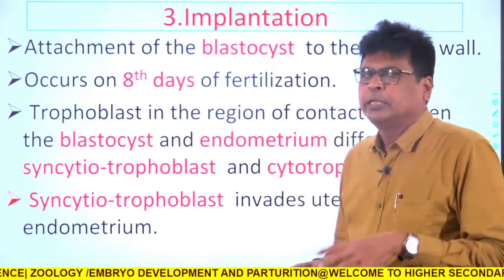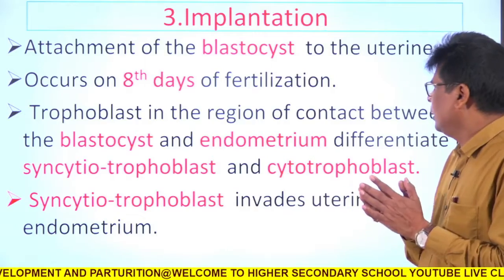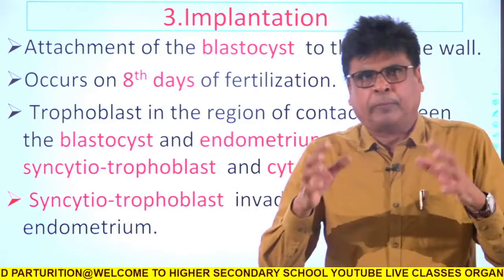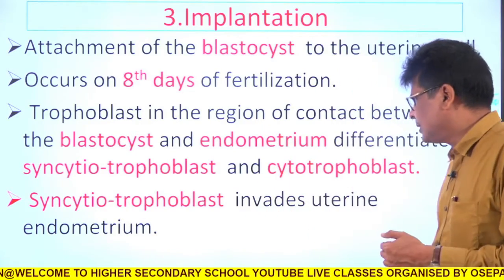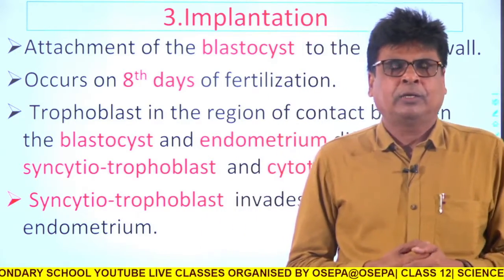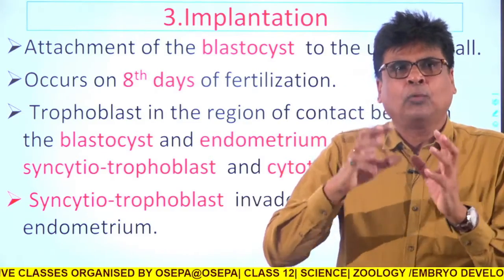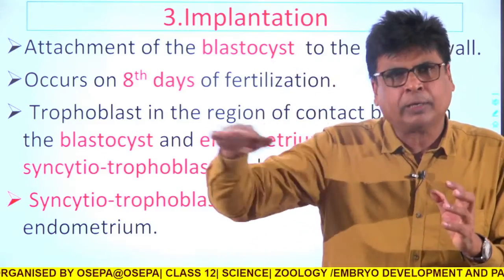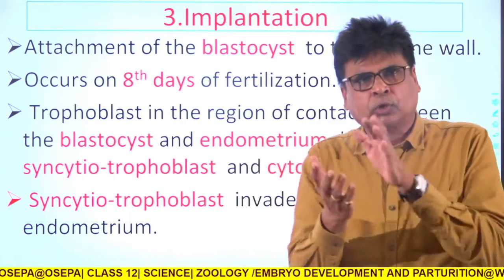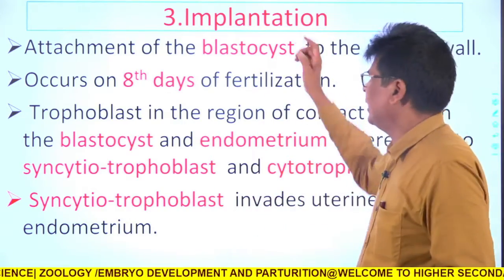Due to cleavage the blastula is formed, and it will gradually develop into further stages. Once the blastula is formed, it will implant at the site of the uterus. That means the uterus will take the whole charge of the blastula. That is called implantation.